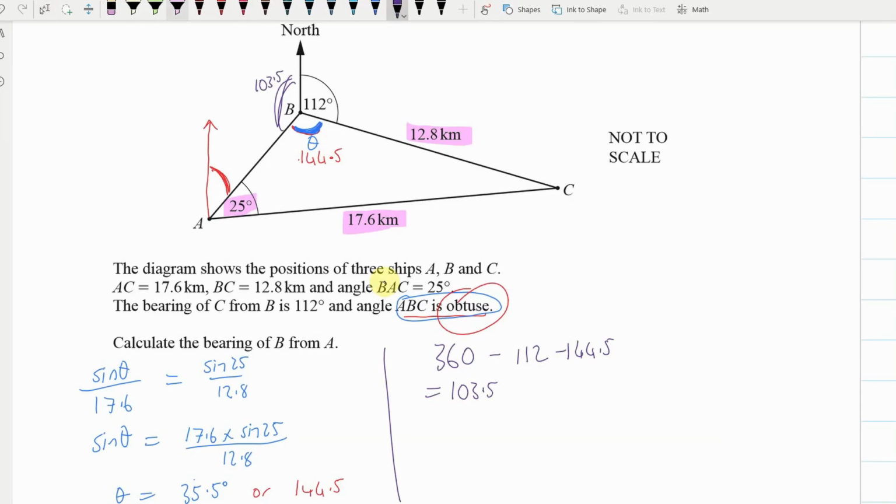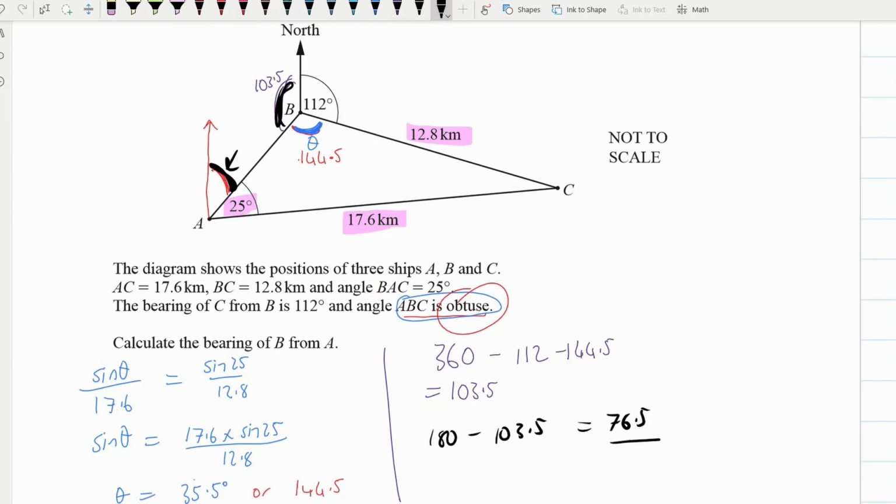And to find the final angle here, you know that the red angle and the purple angle must add up to 180. So 180 minus 103.5 gives me 76.5.